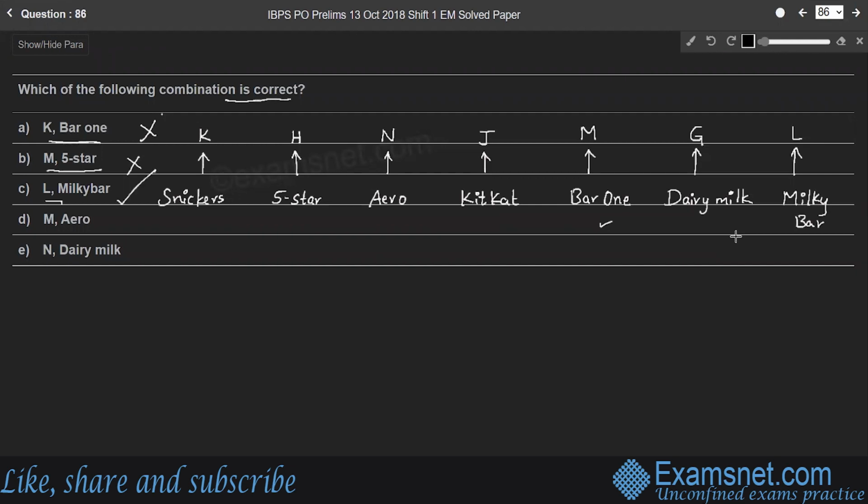The other two, M likes Arrow, is a wrong combination, and N Dairy Milk is wrong, as N likes Arrow instead. Therefore, only option C is correct.